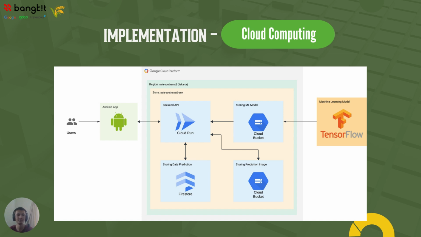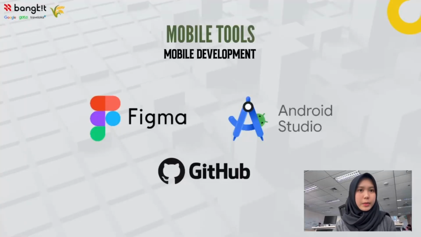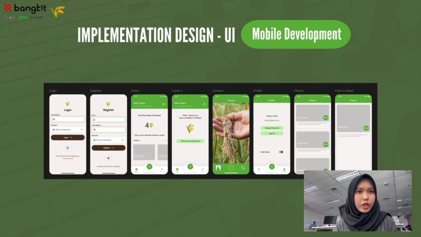For the mobile development, we use three mobile tools such as Figma for making the expected UI, Android Studio for making the app and integrate with the API that given from cloud computing team, and GitHub for manage the code. Here's our implementation design. We have login and register page, home page, camera, profile, detection history, also its details.